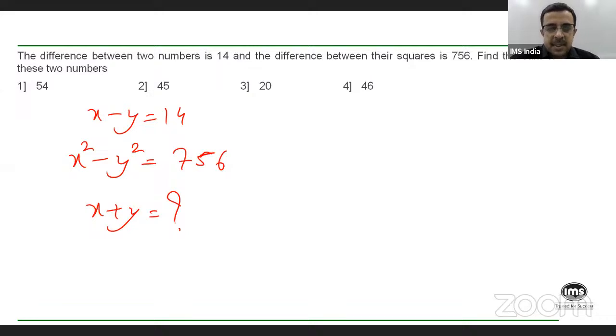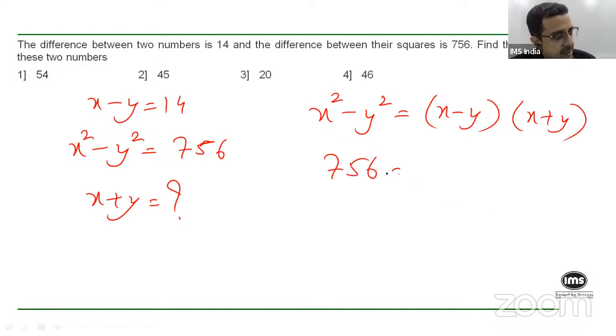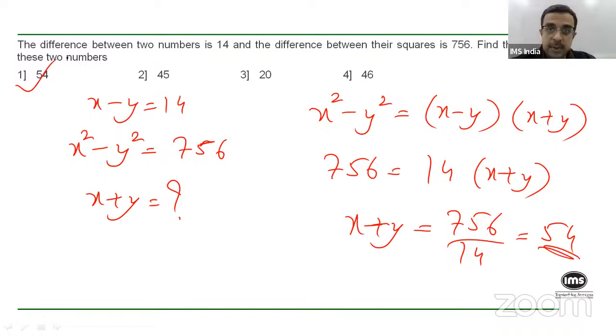Yeah, this is a very simple question, isn't it? Right? Because we know that x squared minus y squared is basically x minus y into x plus y. Correct? I know x square minus y square is 756, and x minus y is 14. So 756 will be 14 times x plus y. Right? So x plus y, which is what you're actually asked, is nothing but 756 divided by 14, which works out to be 54. Right? So the answer for this question is also in fact 54. Correct? Okay, next.